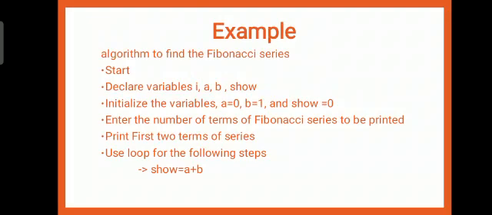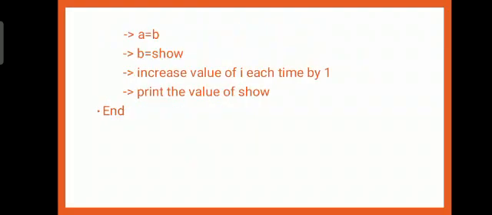Next, use a loop for the following steps: show equal to A plus B. Next one, A equal to B. And the next one, B equal to show. Increase the value of I each time by 1. Print the value of show. And the last step is to end. This is the example of an algorithm.